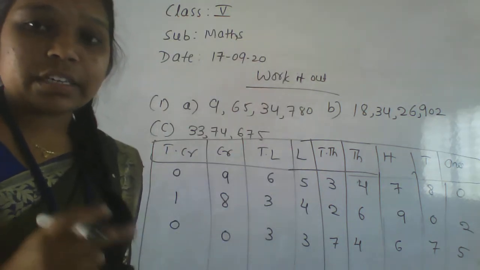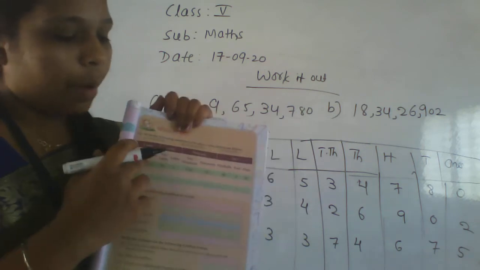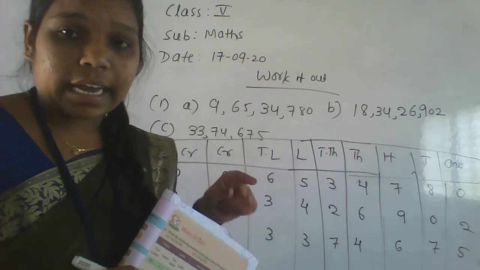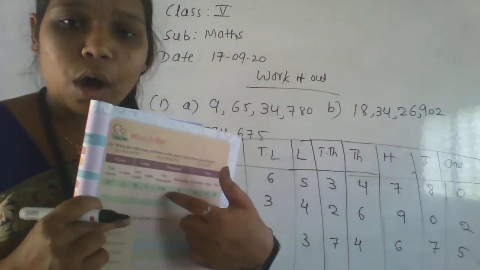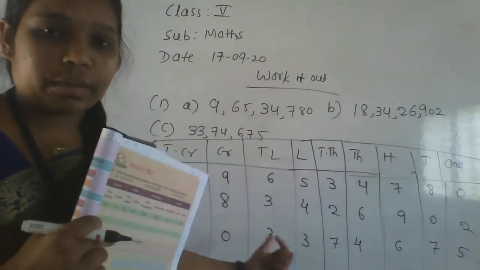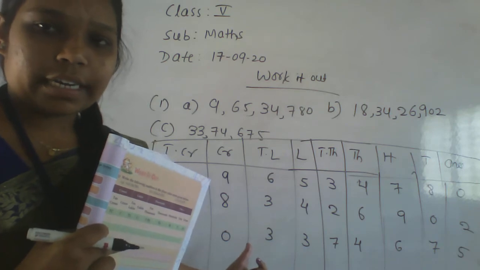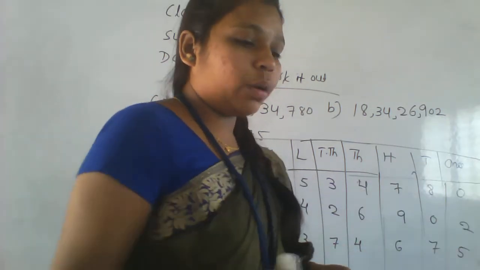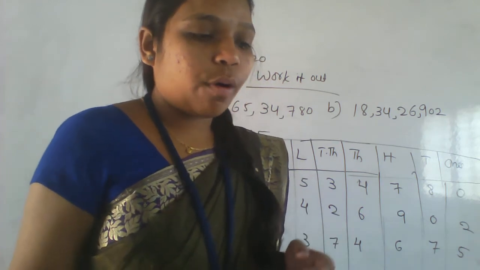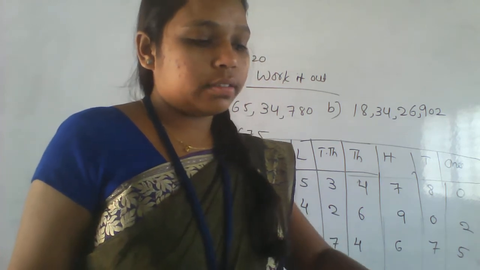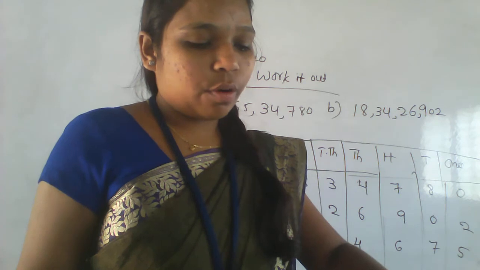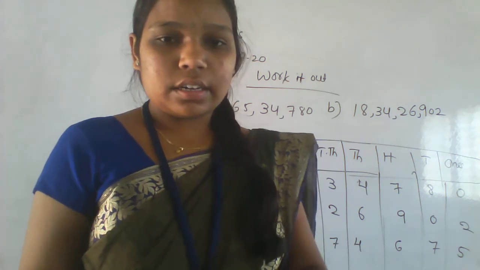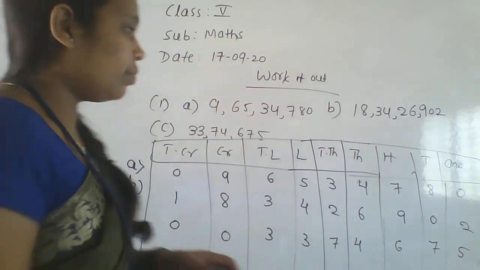Getting everyone? Even in the CW also you have to make the column using a scale and pencil. Draw this box. After that write the numbers with the pen. Getting everyone? Okay. So next we go for the second question, that is write the following numbers in words. You have to write the following numbers in words. Okay. We'll solve that one.